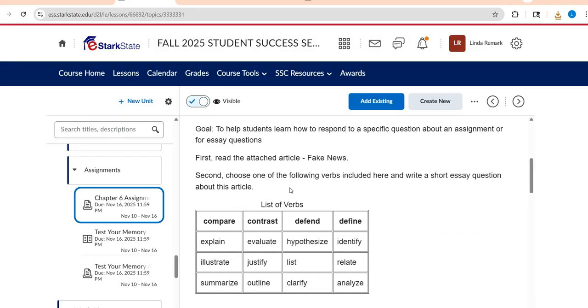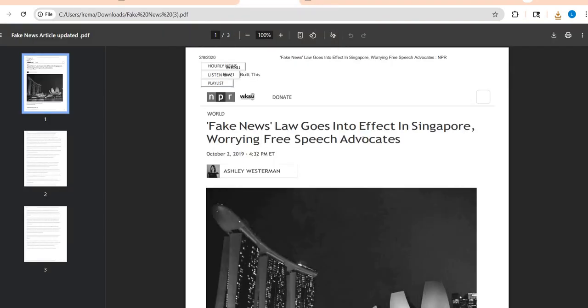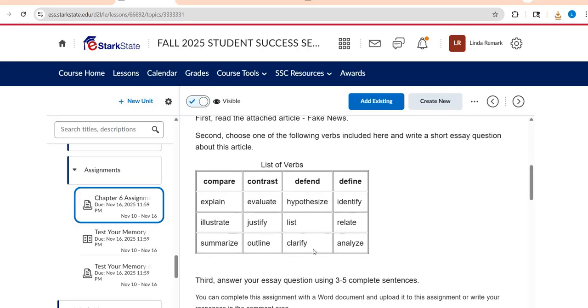Then you're going to choose one of the verbs in this little table to write a short essay question. Remember, chapter 6 talked about test taking, and so one of the things that you're doing is putting yourself in a test taker's position of, if I had to create an essay question based on that article, you're not just coming up with a random question, it's based on this article, what kind of question could you formulate? And so you're going to use one or maybe a couple of these verbs. You can do compare and contrast, or maybe just illustrate or summarize, but you're going to choose a verb, you're going to write the question.